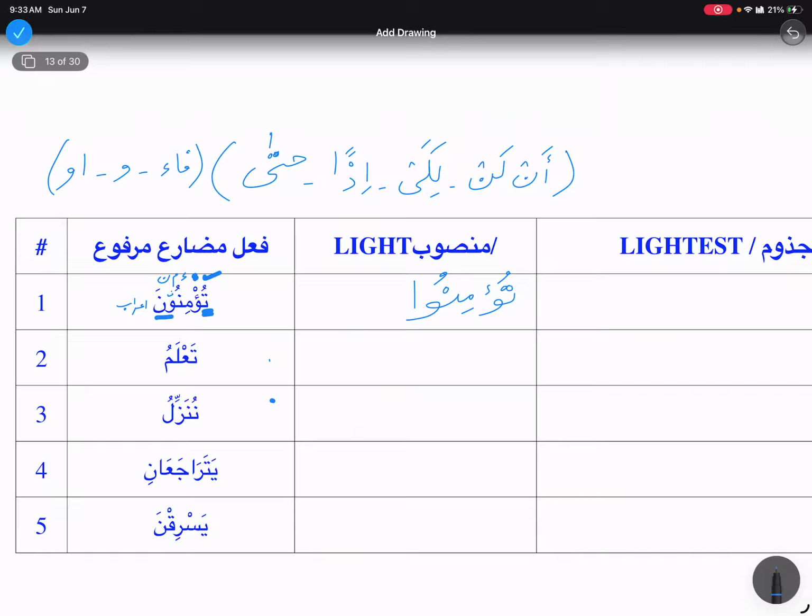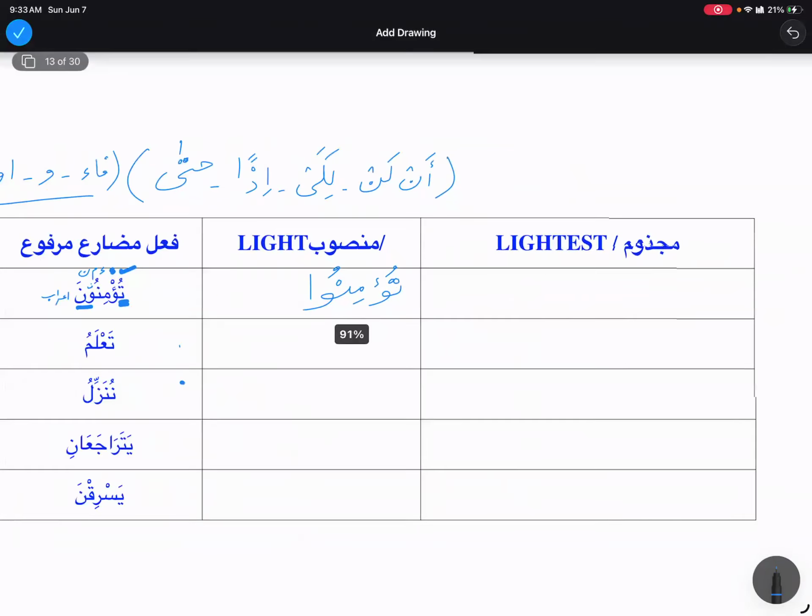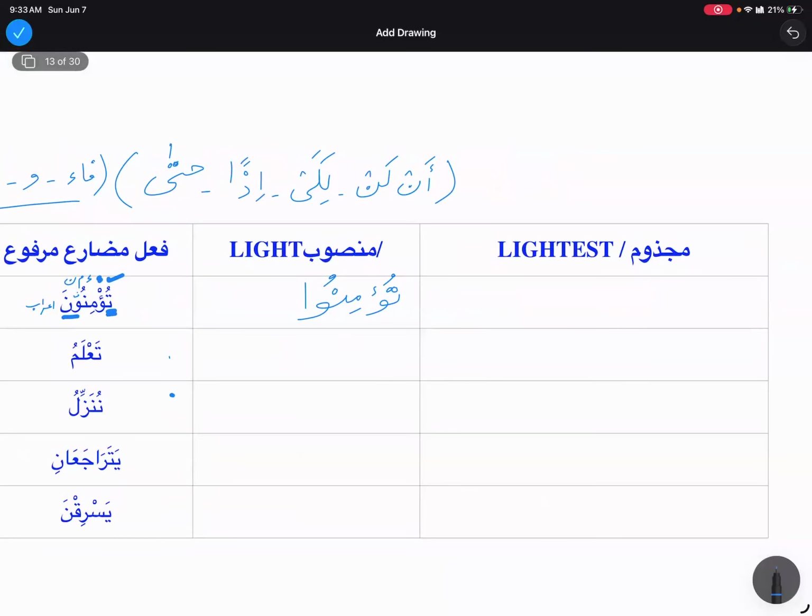But we have more, right? Which are going to make fi'l mudari' mansoob. So now we are going to make it mansoob. Tu'minuna will become tu'minu. So we are going to drop this noon. And how I'm gonna say now, let's see, I have put an over here. An tu'minu.